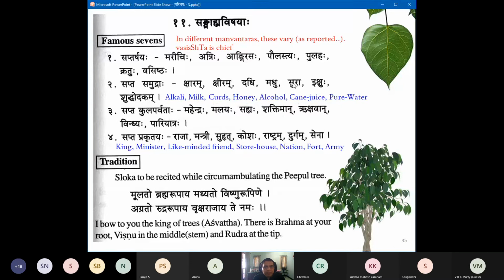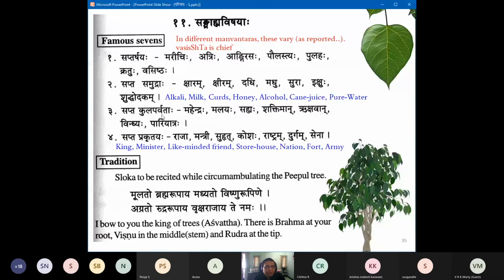Madhu is honey. Sura is alcohol. Ikshuhu is cane juice. And Shuddhodakam is pure water. See, Sapta Samudraha. Obviously the word Samudra here doesn't mean ocean. It means some kind of a solvent. Who knows? Our alchemists were smart with their own alchemy. So these were all involved in their alchemies, I think. Their magic potions.